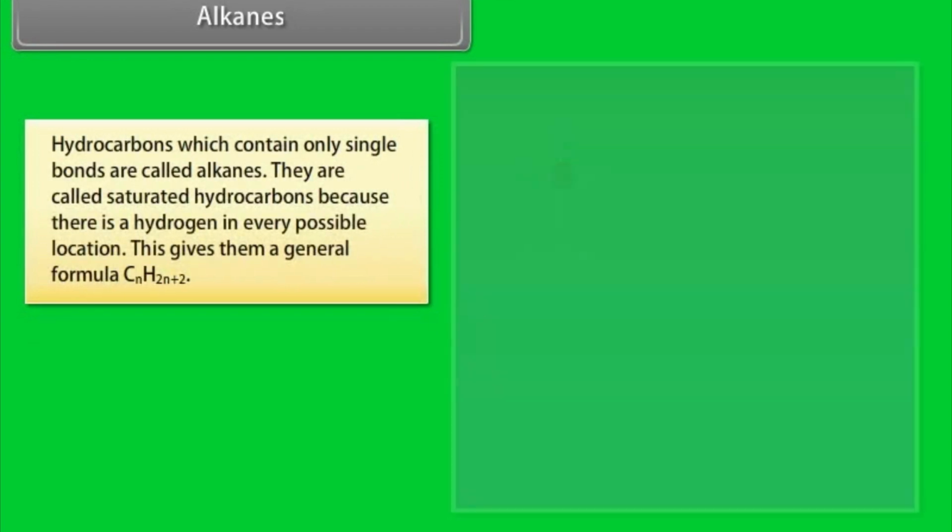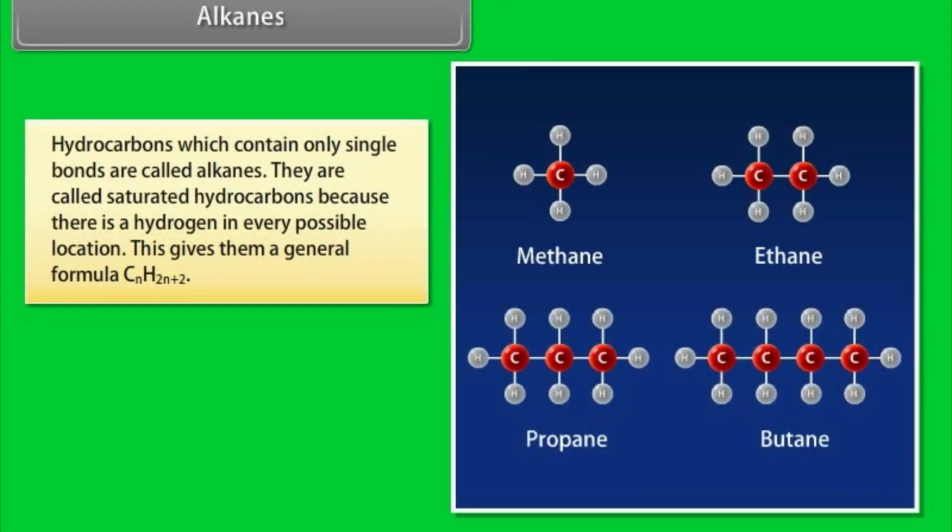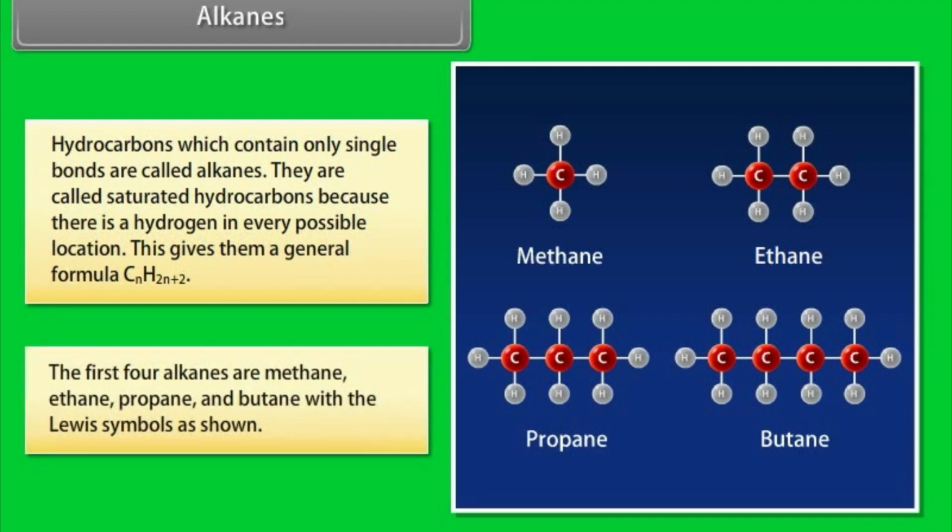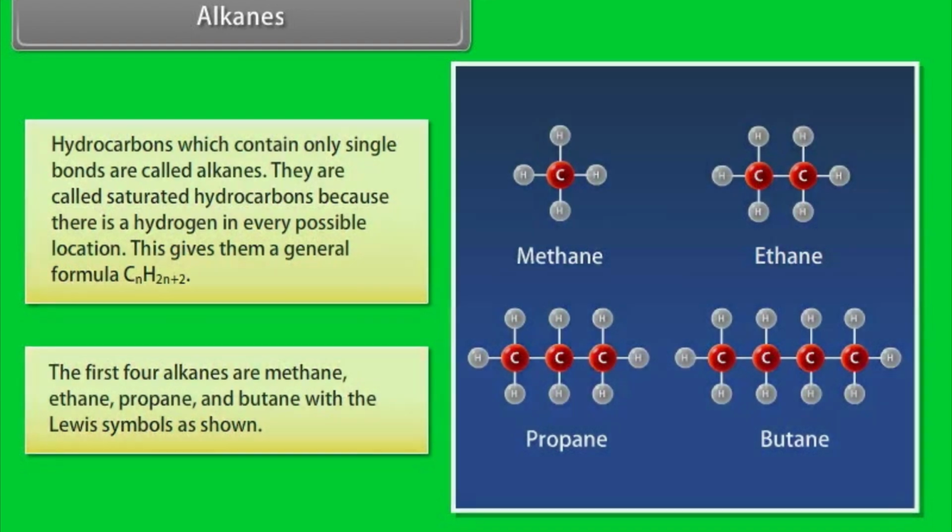Alkanes. Hydrocarbons which contain only single bonds are called alkanes. They are called saturated hydrocarbons because there is a hydrogen in every possible location. This gives them a general formula CnH₂n+₂. The first four alkanes are methane, ethane, propane and butane with the Lewis symbol as shown.